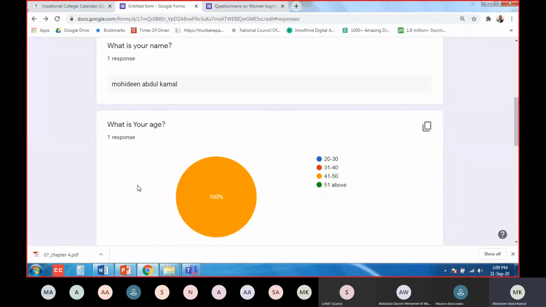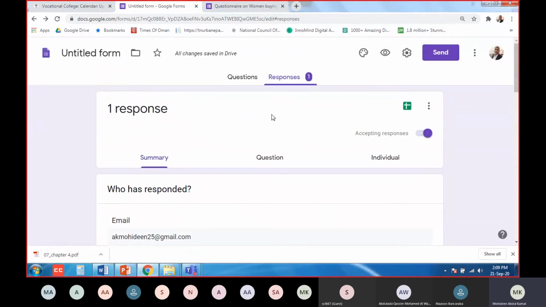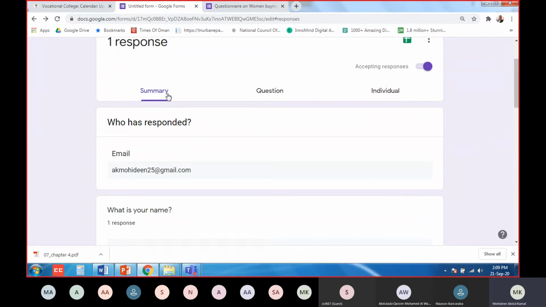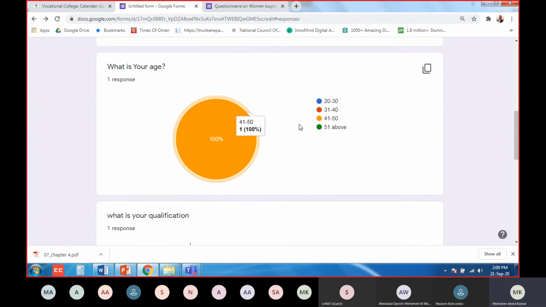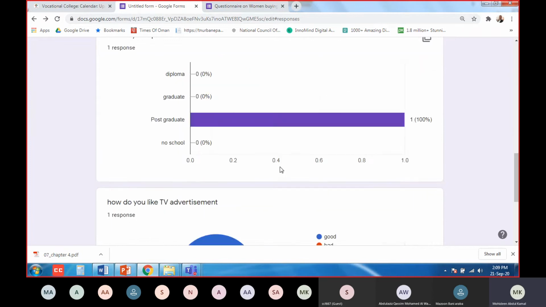Okay. Now you see here. Once you get all these responses, you see here, the response is one. So all the responses you will get, and it will automatically show the graph, everything.